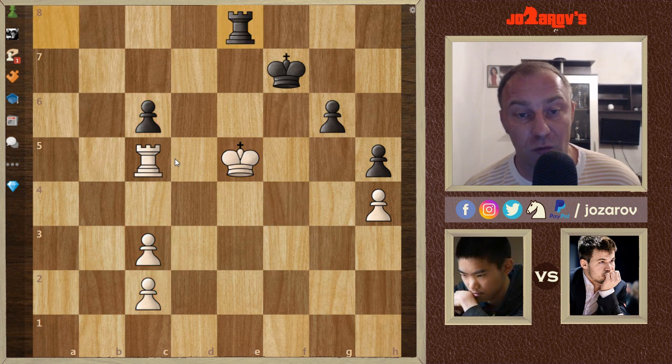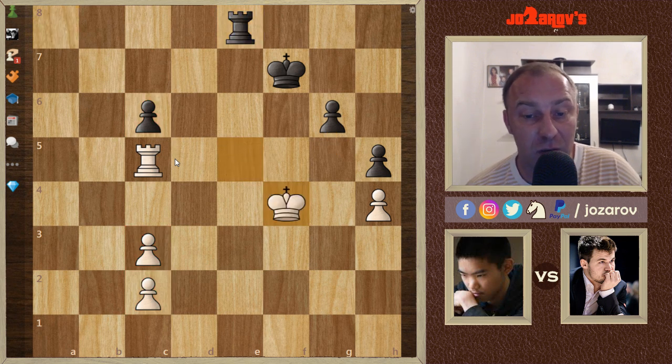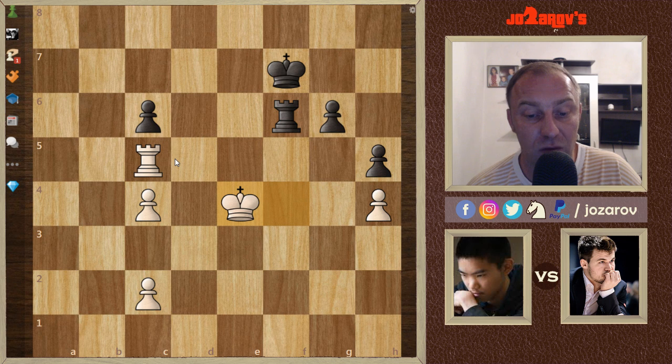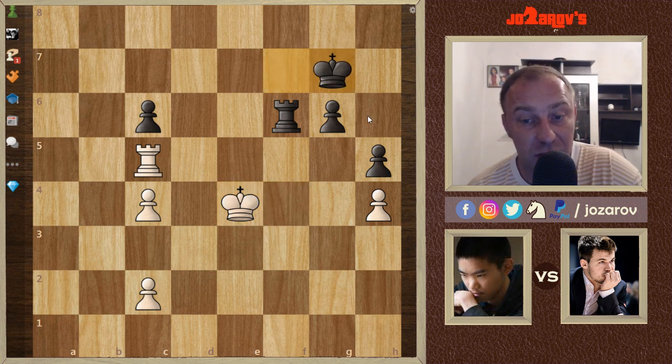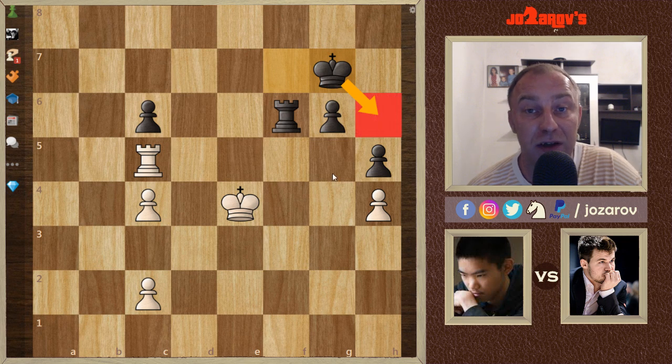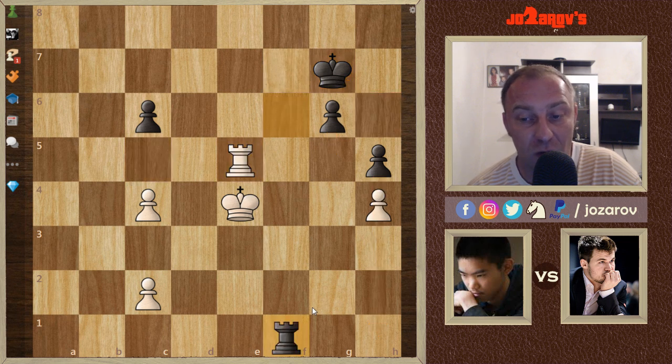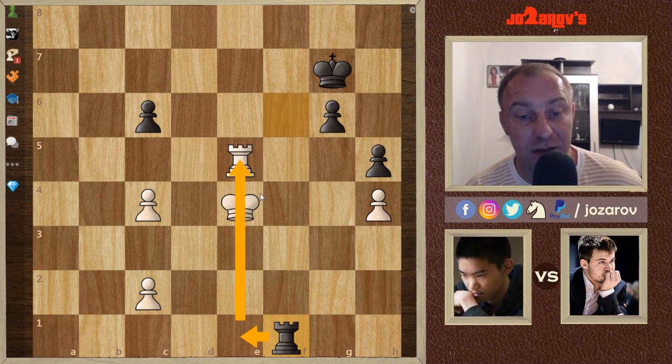Here, after the move rook to e8 with a check, we have king to f4, rook to e6, and now c4. We have rook to f6, attacking the king, king to e4, and now king to g7. Here, Magnus tries a different way, maybe king to h6, and then g5, finally to get his pawn rolling on the h file. And in the game, rook to e5 was played, and now rook to f1, getting behind this king. The main idea now by Magnus is to create a distant passed pawn.